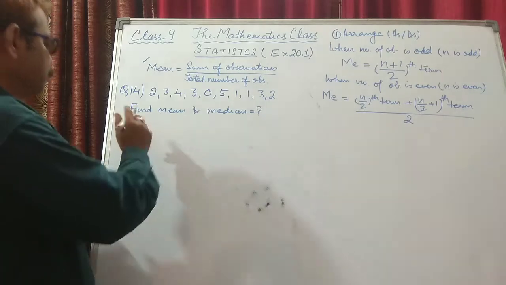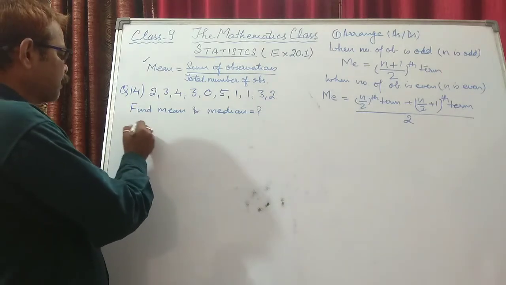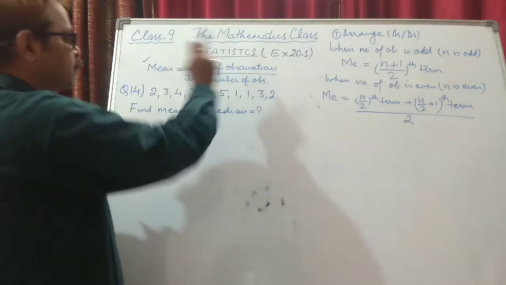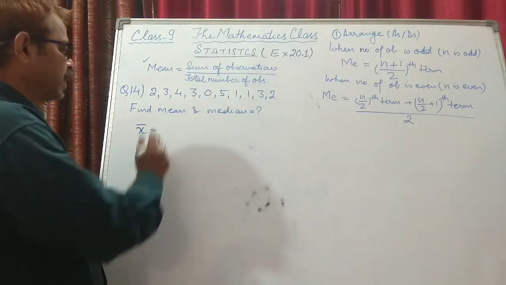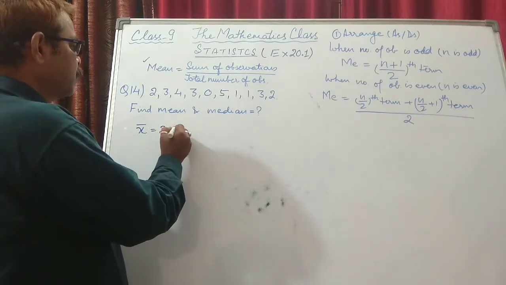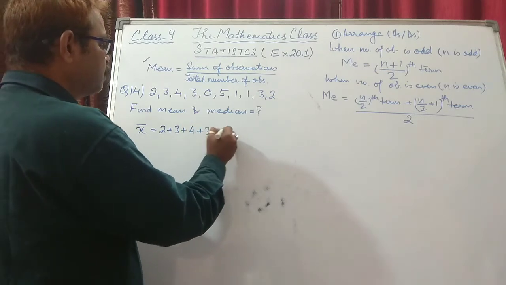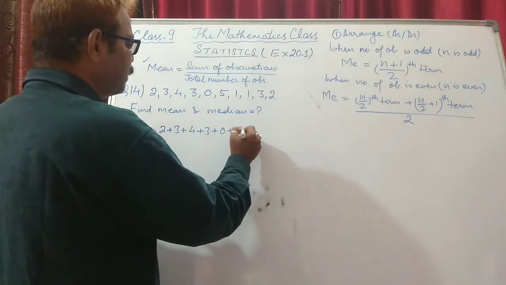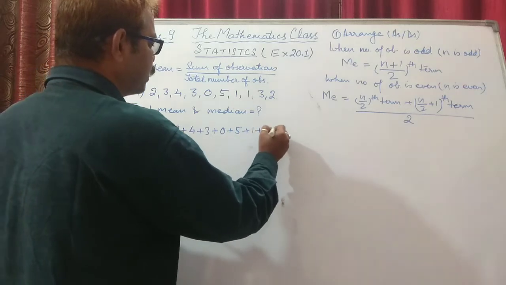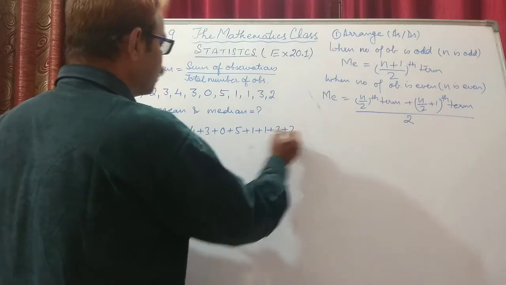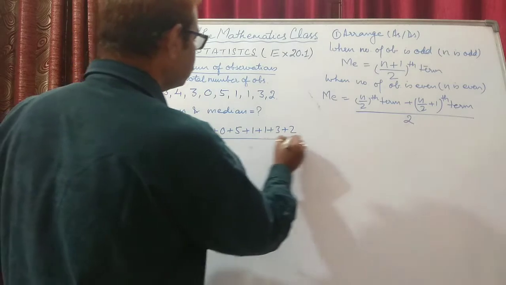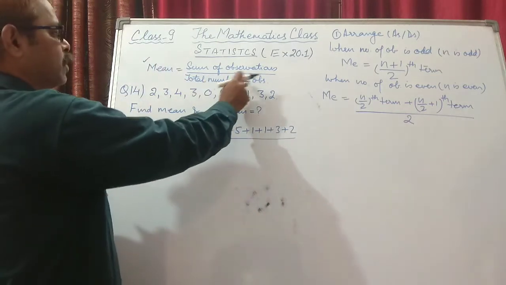You know, the mean, that is x bar, is the sum of observations. So simply what we can do, we can total all these: 2 plus 3 plus 4 plus 3 plus 0 plus 5 plus 1 plus 1 plus 3 plus 2 upon the total number of observations.